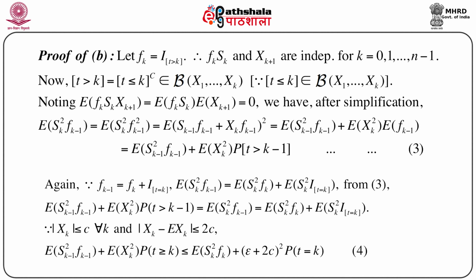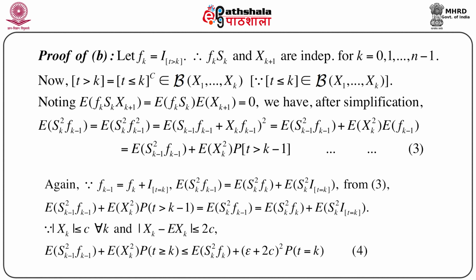Now, again, since f of k minus 1 we can write as f of k plus I of t equals k minus 1, we have immediately that expectation of sk square fk minus 1 equals expectation of sk square fk plus expectation of sk square I t equals k.